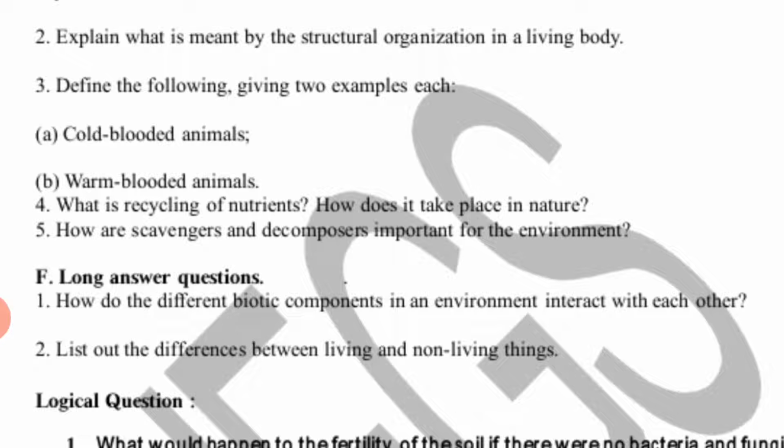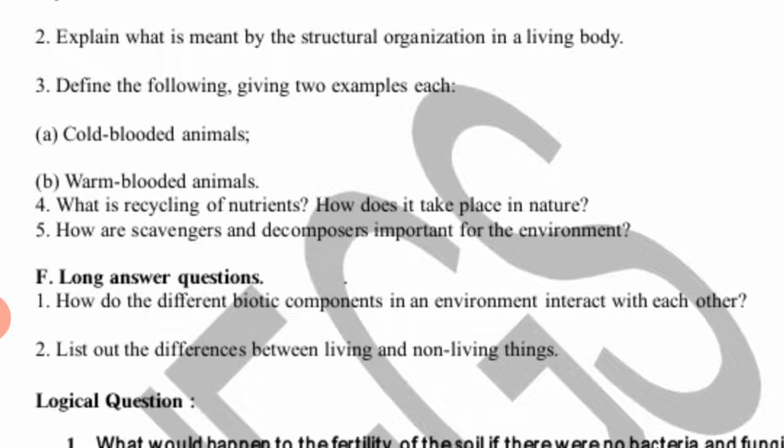Question number 5. How are scavengers and decomposers important for the environment? So guys, in question number 4, we have discussed decomposers. Now what are scavengers?